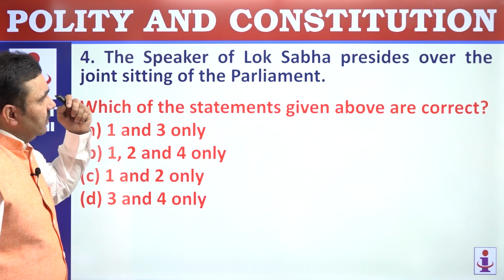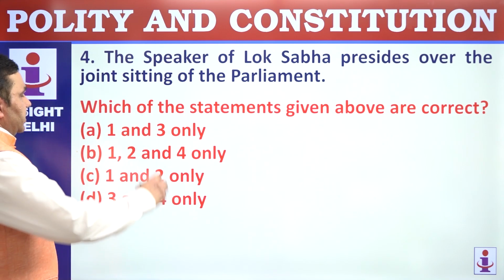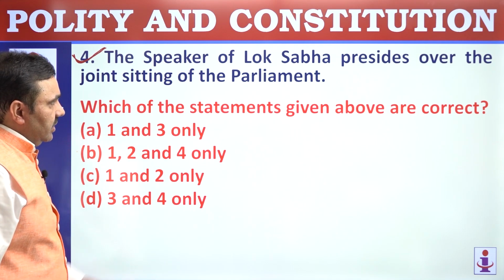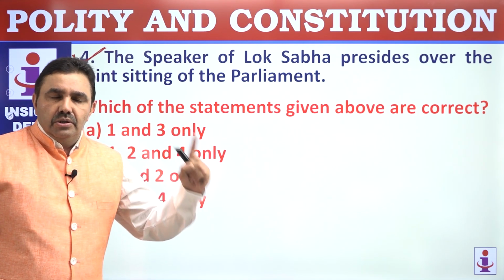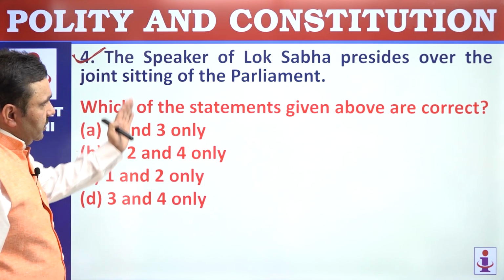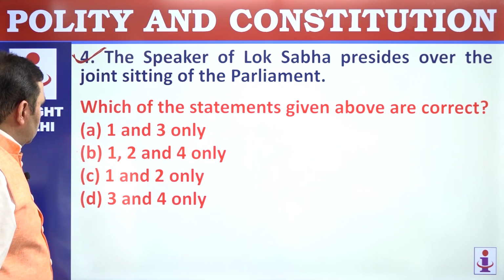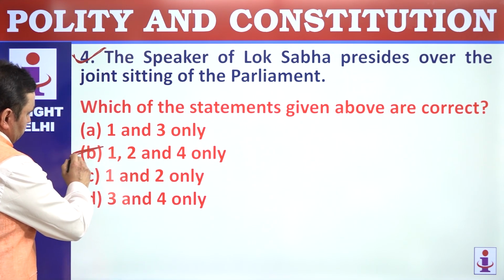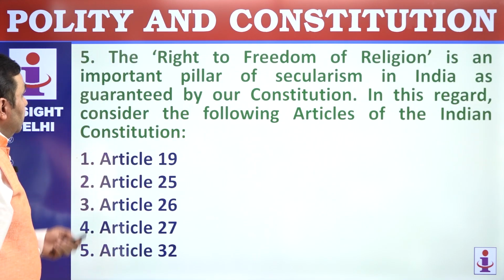Number 4, the Speaker of Lok Sabha presides over the joint sitting, definitely not any other person. Speaker of Lok Sabha presides over the session of both the houses or joint session of our Parliament. Which of the statements are correct? So 3 is wrong, 1, 2 and 4 are correct. Option here becomes B.